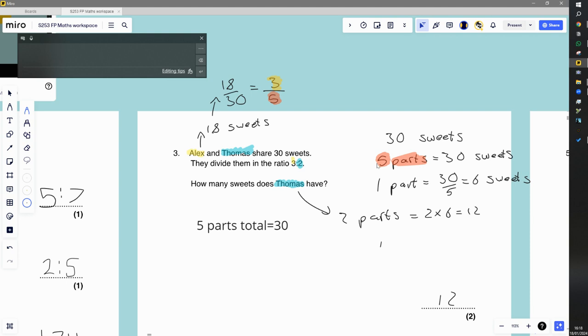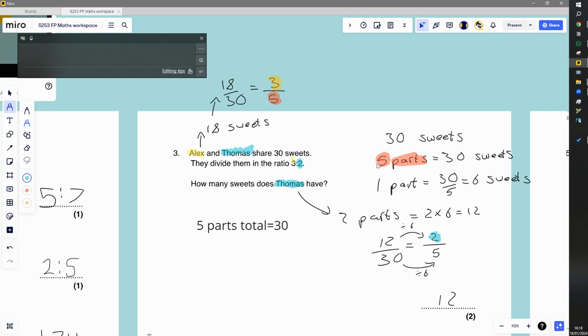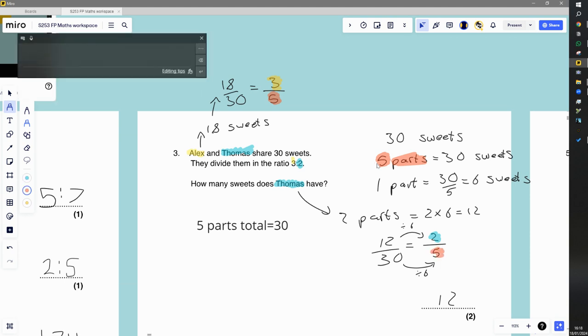And so he had 12 over 30 of all of the sweets. Again, if we divide them both top and bottom by 6, that gives me 2 over 5. 30 divided by 6 is 5, and 12 divided by 6 is 2. And again, you can see that the number from Thomas's share is at the top, and the 2 plus the 3 added together is at the bottom. So this is pretty much what you'll have to do with fractions.